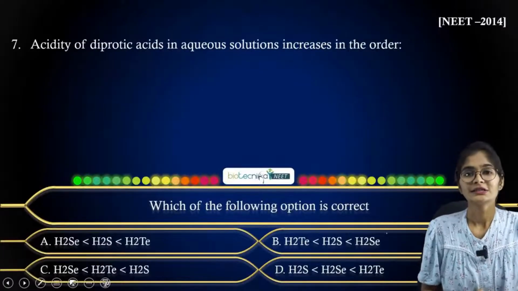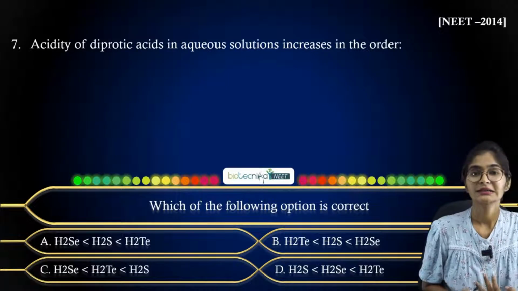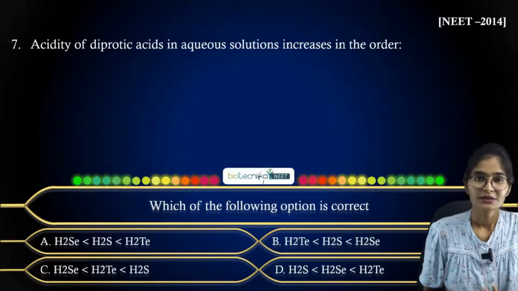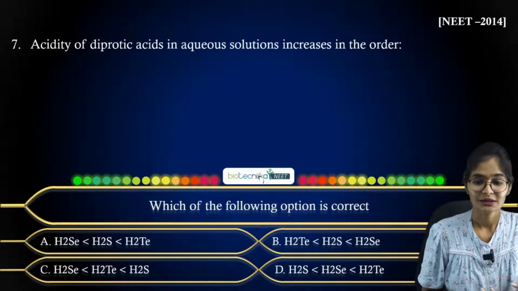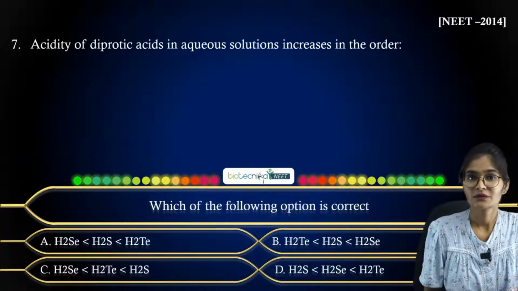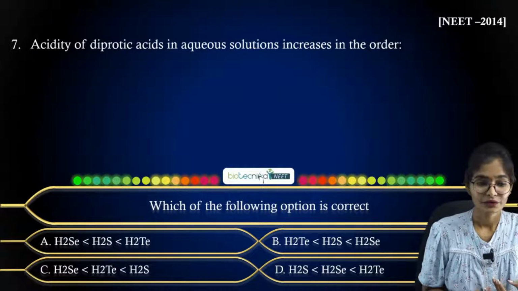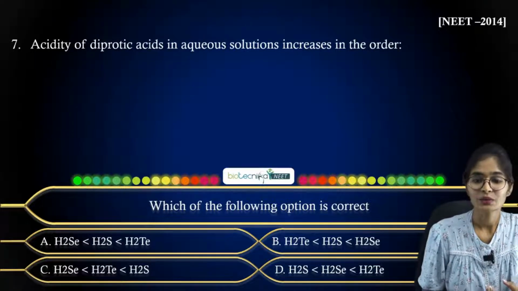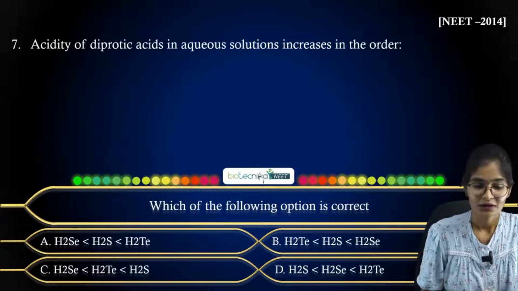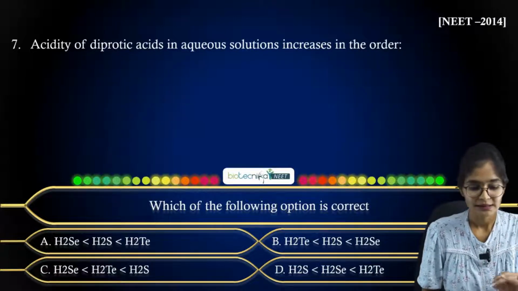So the next question is regarding diprotic acids. This is also a very easy question regarding their atomic size. You have to compare. Just let me know what answer you get. The question is: acidity of diprotic acids in aqueous solutions increases in the order. They have given 4 options, A, B, C, and D.